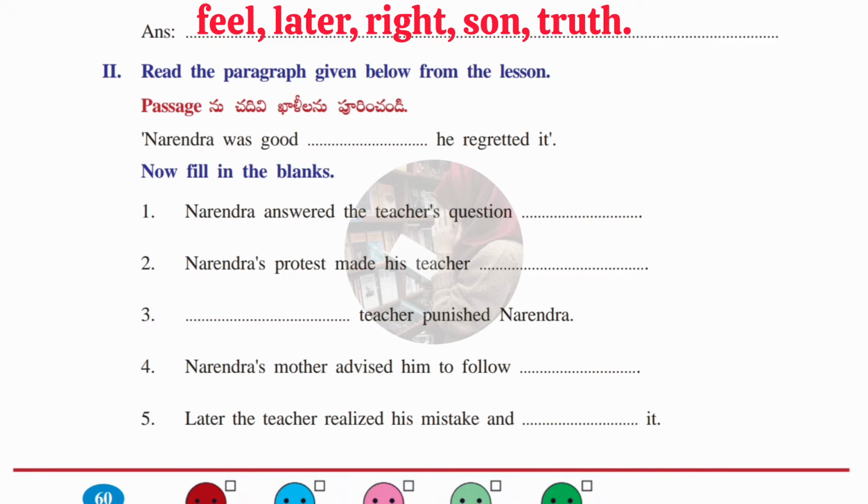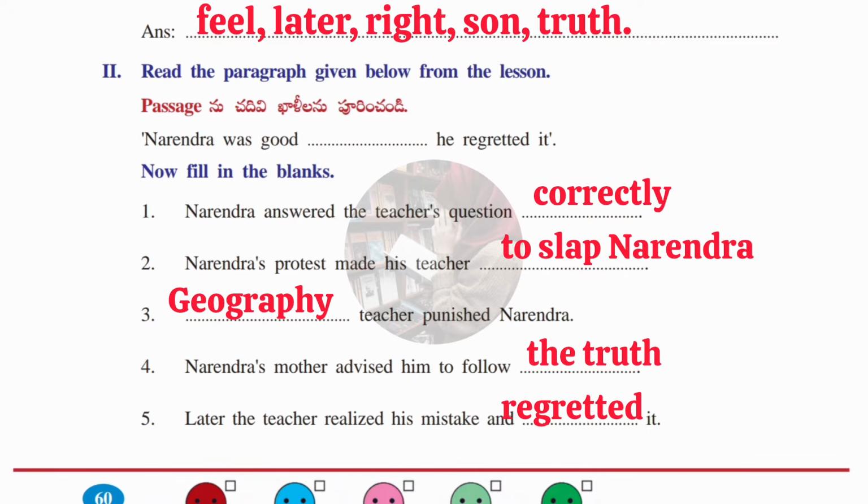First one: Narendra answered the teacher's question correctly. Second one: Narendra's protest made his teacher slap Narendra. Third one: the geography teacher punished Narendra. Fourth one: Narendra's mother advised him to follow the truth. Fifth one: later the teacher realized his mistake and regretted it. Okay guys, these are the answers for this fill in the blanks.